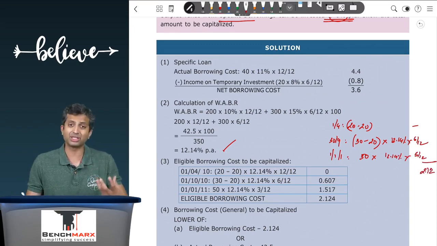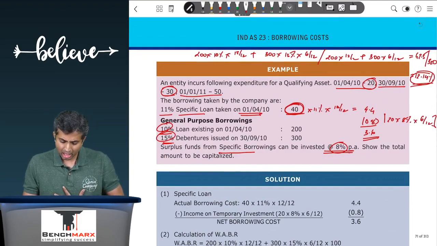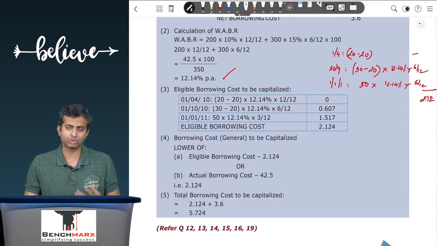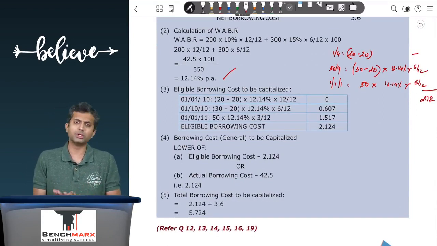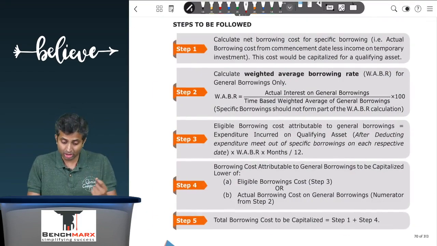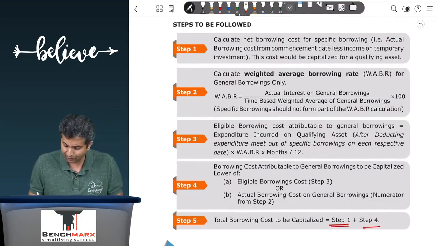Compare this with the actual borrowing cost incurred during the year of approximately 42.5, and hence your borrowing cost to be capitalized out of the general borrowing will be the lower of the two. So the actual borrowing cost to be capitalized, if I were to glance through the steps, will be the borrowing cost under step 1, which is specific borrowings, and step 4, which is on general borrowings.